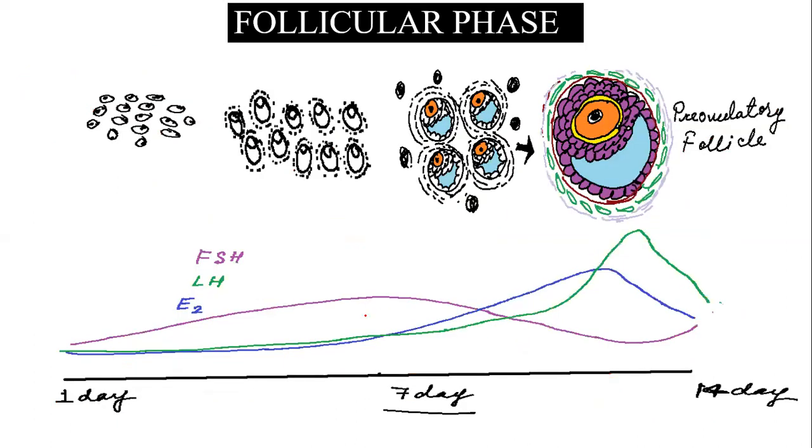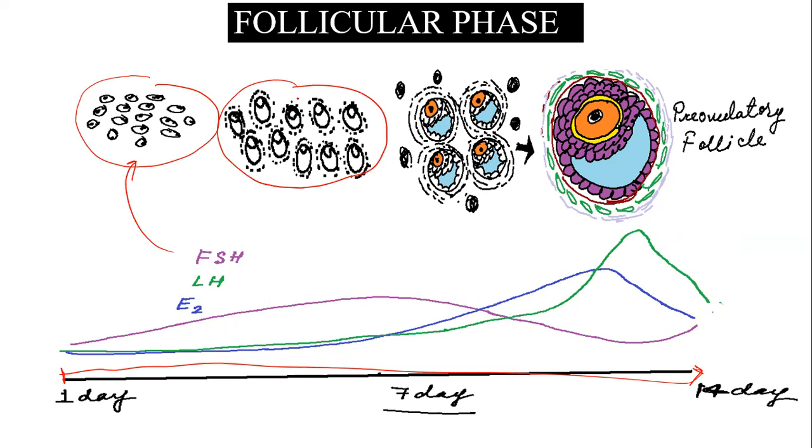So let's summarize all those things that we have discussed in the previous slide. This is the total duration of the follicular phase, that is 14 days. And during these 14 days of the follicular phase, what is happening? Under the influence of FSH, there is recruitment of the follicle, and the follicle starts growing. And during the growth of the follicle, there is release of estradiol. So as you can see, the FSH level is rising and there is release of estrogen.